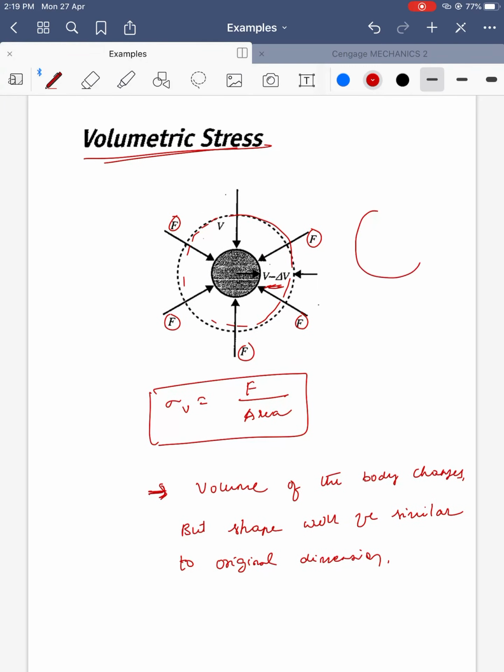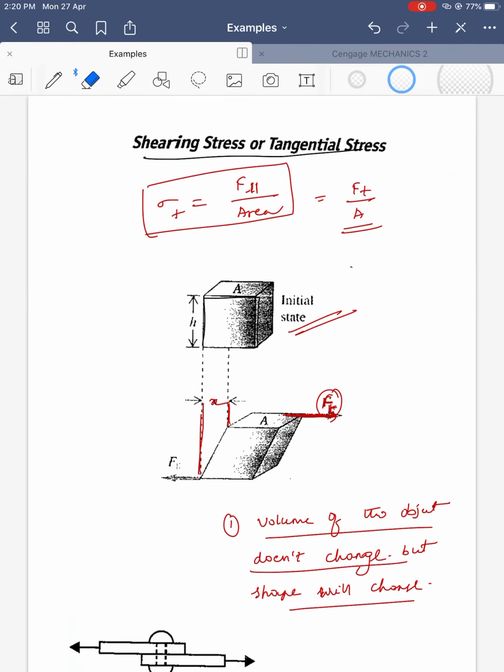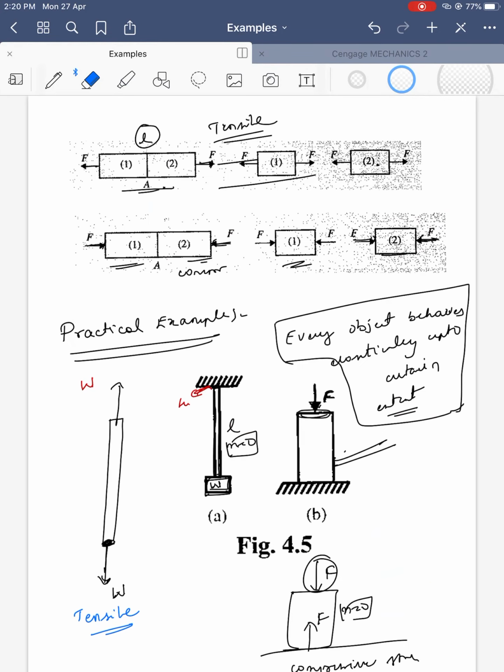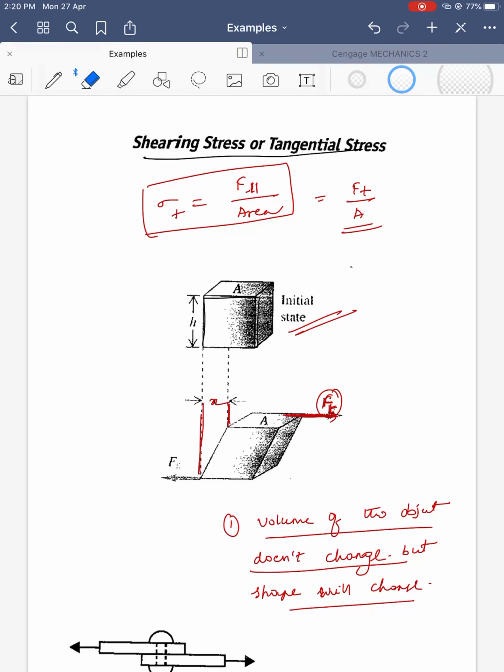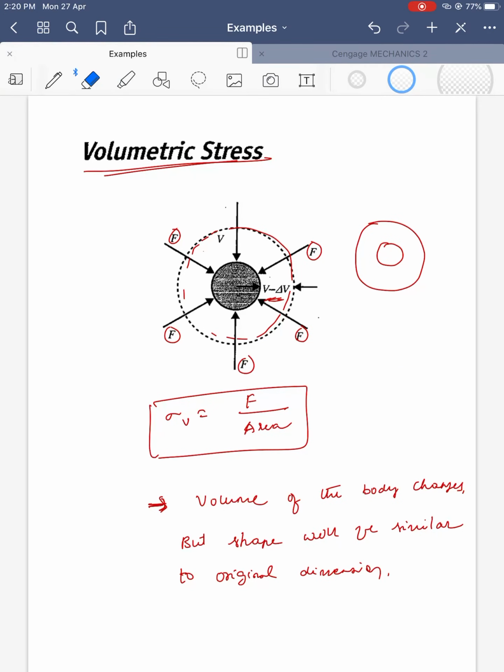Initially it was like a sphere. After compressing also it looks like a sphere. After compressing it doesn't look like a cube, understand? So it should remain its original shape as it is. Then it is called volume stress. So first normal, then shear, and then volumetric. In the normal we have two types of stresses. One is tensile, another one is compressive.